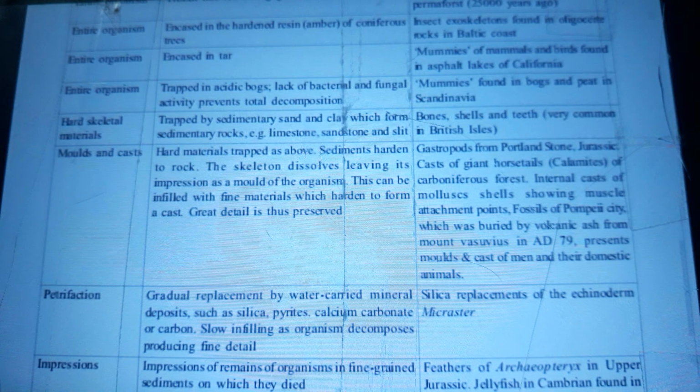Molds and casts: hard materials trapped as above, sediments hardened to rock. The skeleton also leaves its impression as a mold of the organism. This can be infilled with fine materials which harden to form a cast. Great detail is thus preserved.